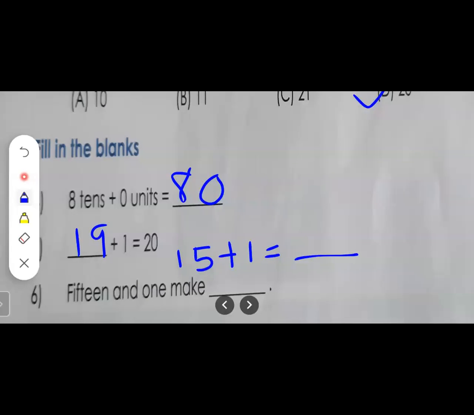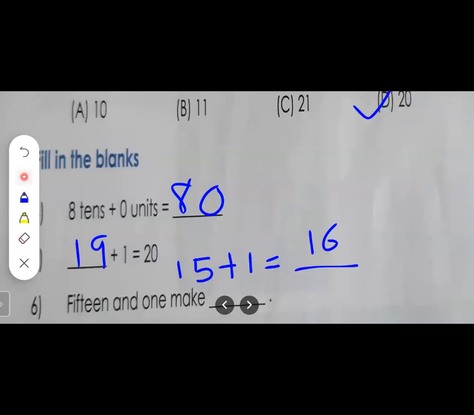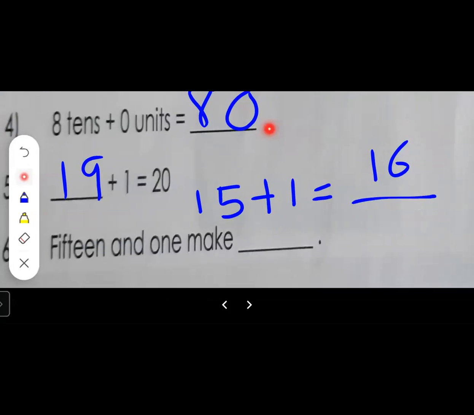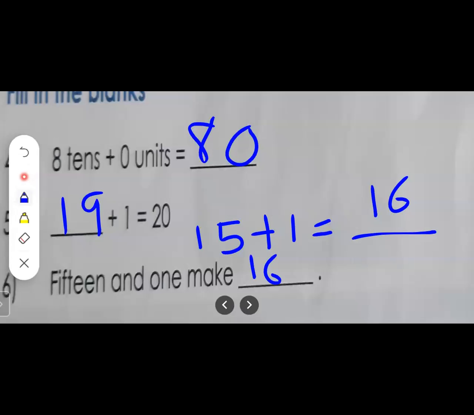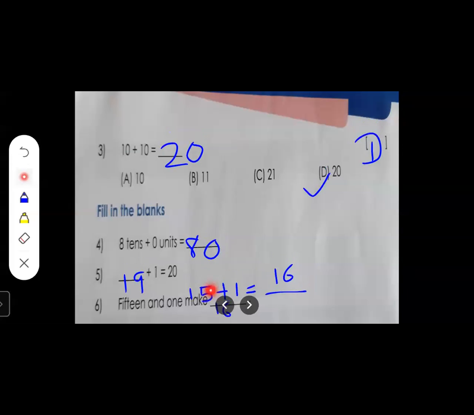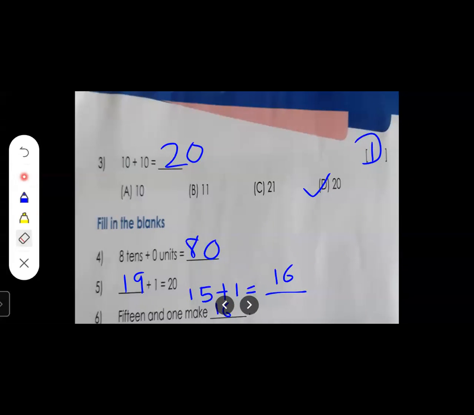After 15, count one number. Which number comes? Yes, 16, right? So here we are going to write 16. So 15 and 1 makes 16.